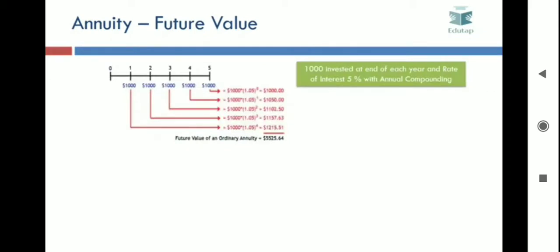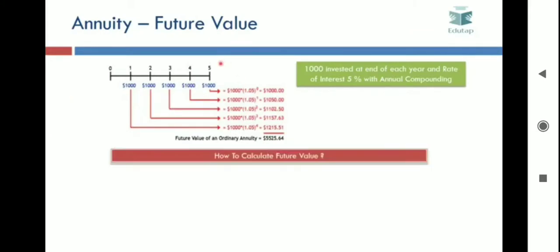So how do we calculate the future value of annuities? The case being shown on your screen is an example of an annuity. This is an annuity where rupees 1000 is invested at the end of each year, the rate of interest is 5%, compounding is annual and the duration is 5 years. So basically you are investing rupees 1000 at the end of each year for 5 years.